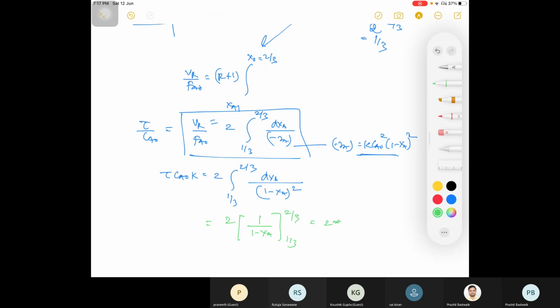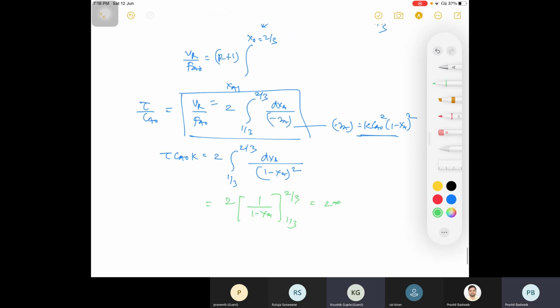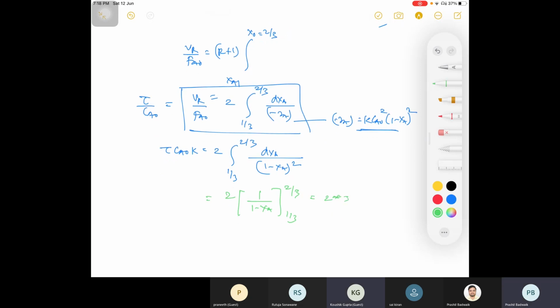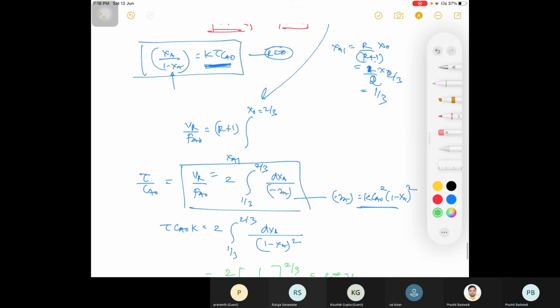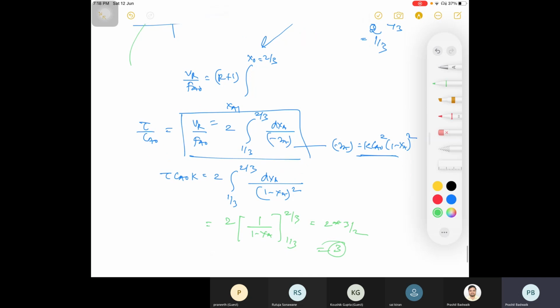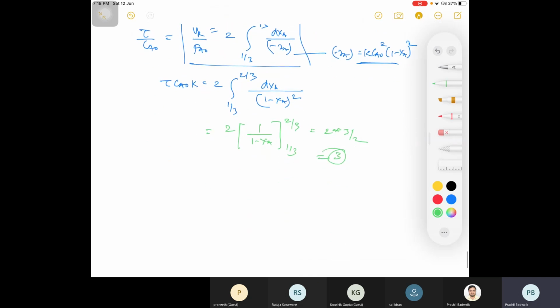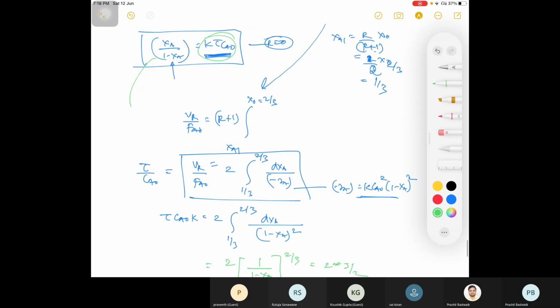Into 3 by 2. Yes, 3 by 2, so we will have 3. Now please substitute this value here, so you can get the value of XA, that is XA upon 1 minus XA is equal to 3. So here XA is equal to 3 divided by 1 plus 3, so 0.75, right? 0.75.